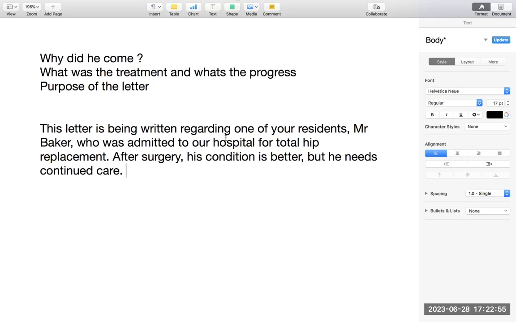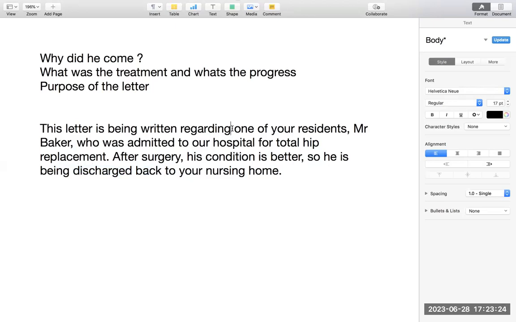So that is what I say. Why did he come? Hip replacement surgery. What is the treatment? After surgery. What is the progress? His condition is better. Now the purpose: but he needs continued care. Or you can say this: his condition is better, so he is being discharged back to your nursing home. This is the best way, because when the patient is better, he will go back to the nursing home. This is the discharge back letter. So that is where the point is covered.